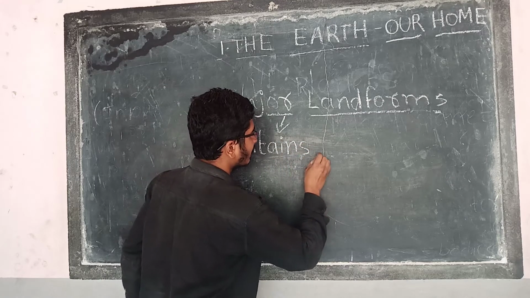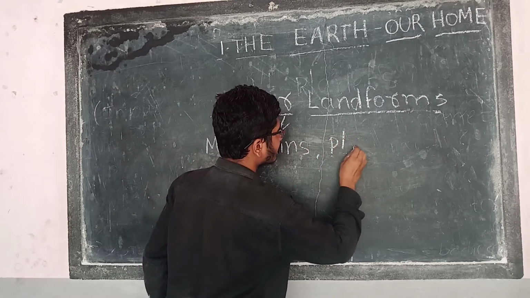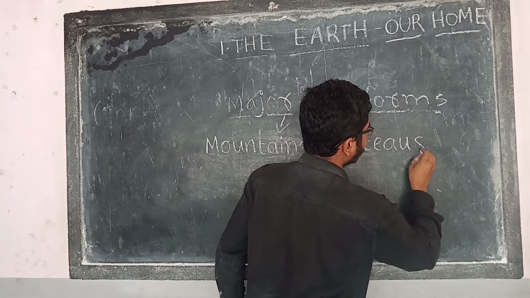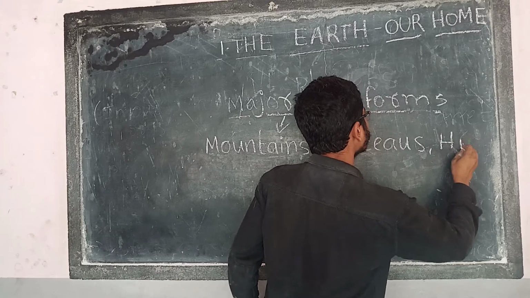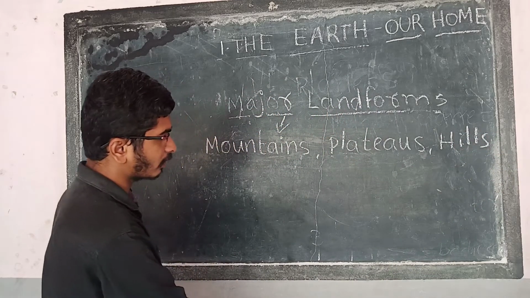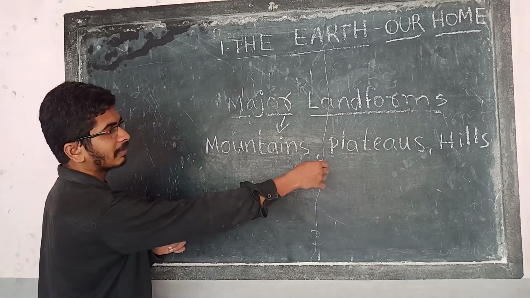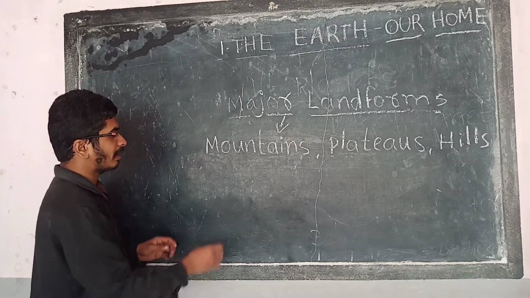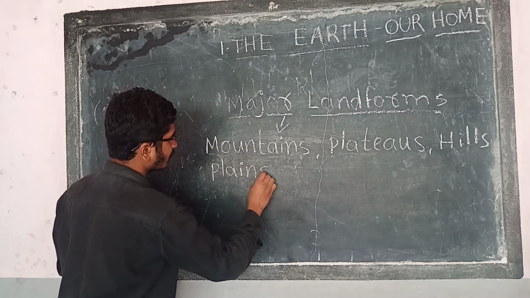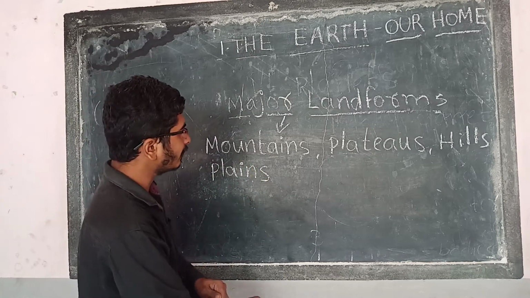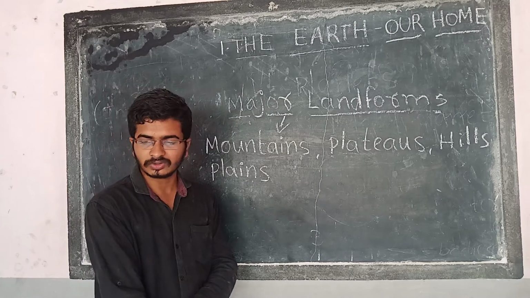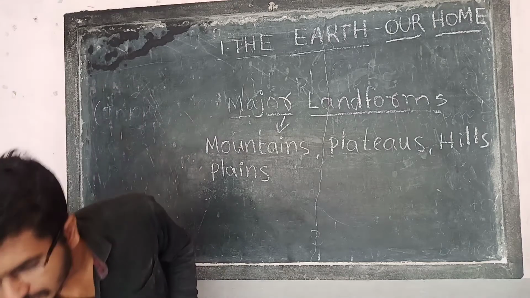Mountains, plateaus, hills. About this we will learn in our next lesson briefly. Today our topic is about the mountains, plateaus, hills, plains, etc. Clear? So these are the major landforms of the earth. You have to note down the points.